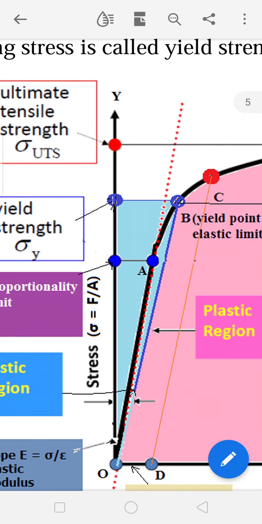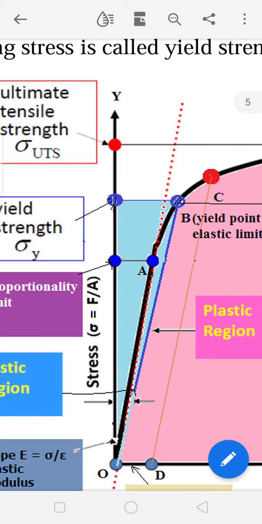And even if we increase the stress slightly above this yield strength, for example, if you say point C here, the material will be entering into the inelastic nature and there some permanent deformation happens.